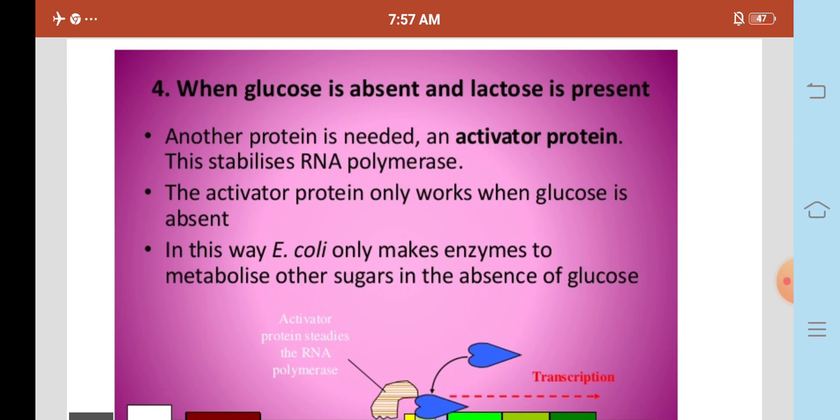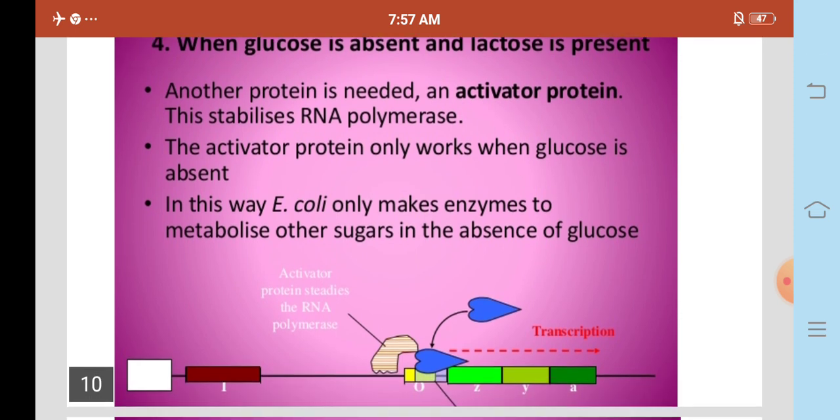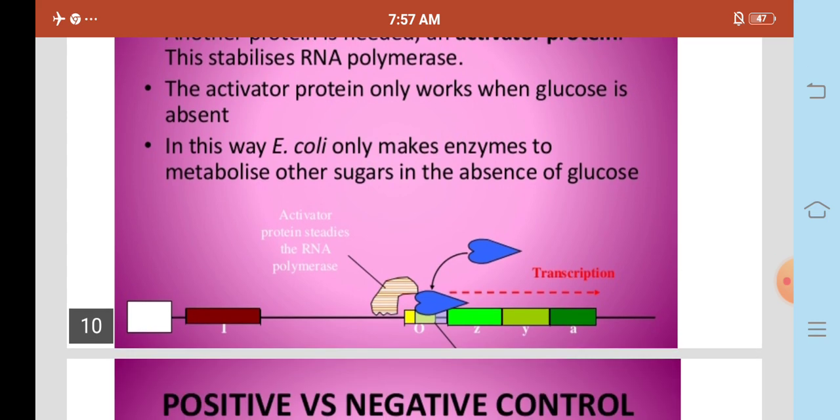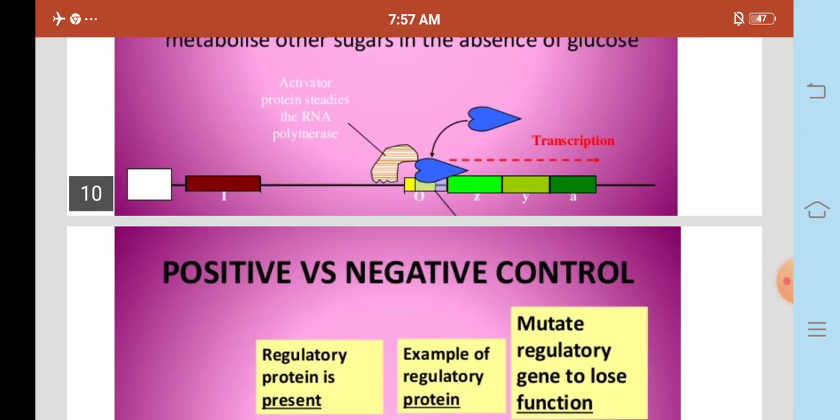When glucose is absent and lactose is present, another protein is needed, an activator protein. This stabilizes RNA polymerase. The activator protein only works when glucose is absent. In this way, E. coli only makes enzymes to metabolize other sugars in the absence of glucose. The activator protein stabilizes the RNA polymerase transcription process.